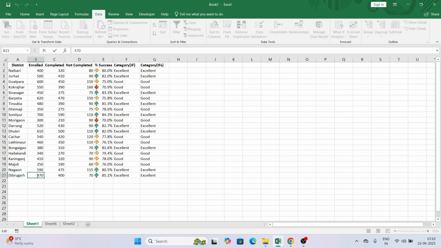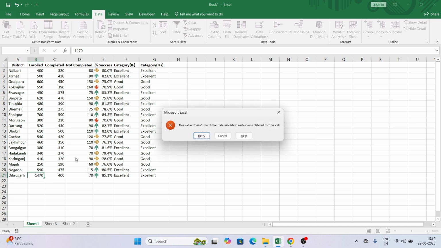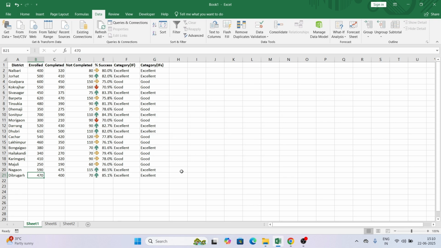Now if I try, if I give 1470 and hit enter, it gives an error: this value doesn't match the data validation restrictions defined for the cell. So this is how you can restrict data in a particular field or range.